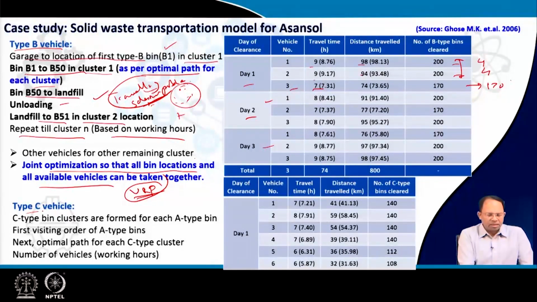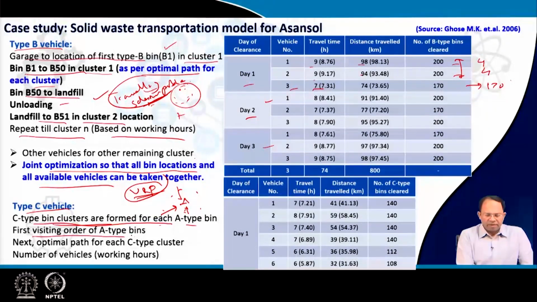Similarly, for type C bins, we use type C vehicles. The C type bin clusters are formed for each A type bin. So first, for each A type bin, because C type bins are usually taken to A type bins, right? So for each A type bin, we find out which are the C type bins which would come to this particular A type bin, right? So bin clusters are formed using C type bins which are assigned to each A type bin.